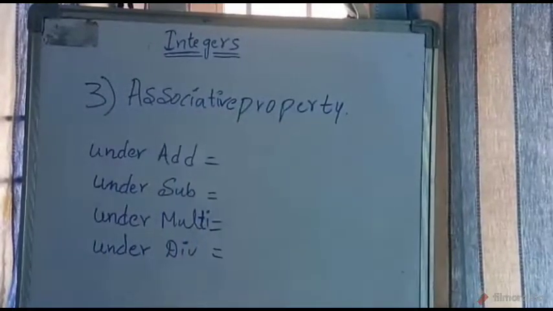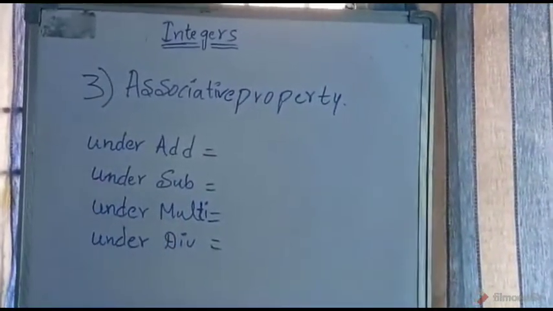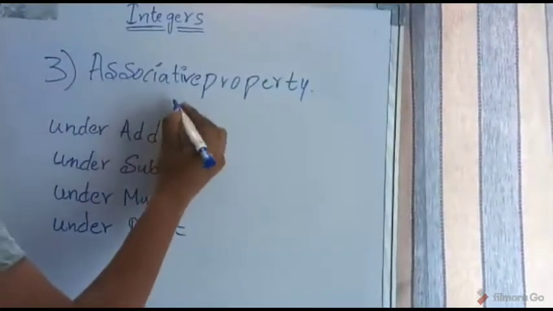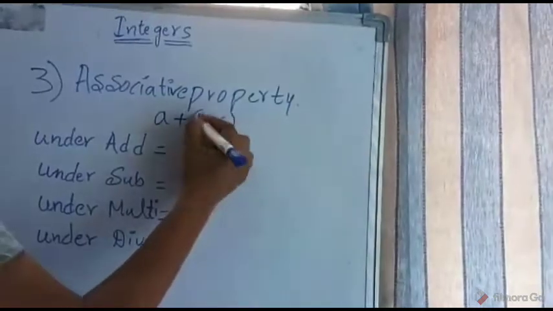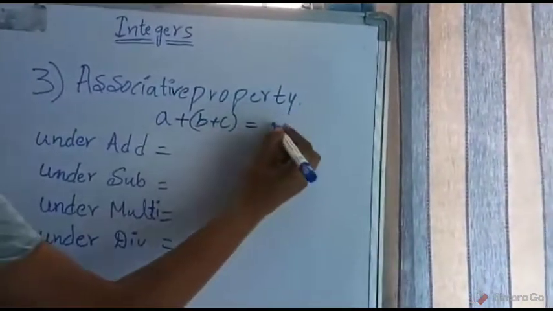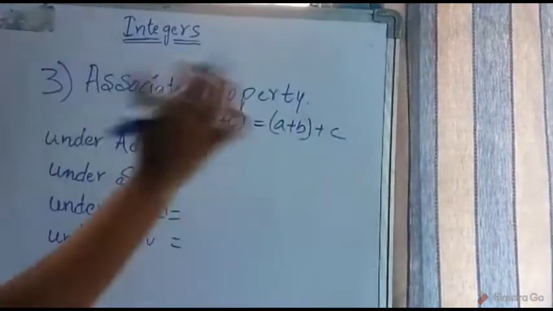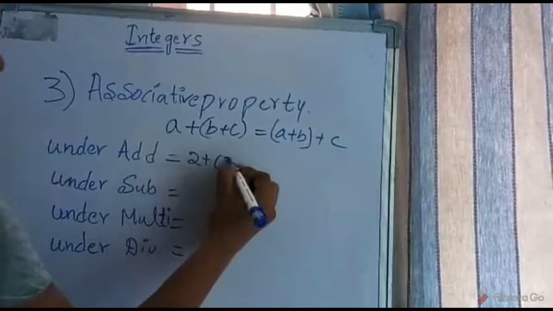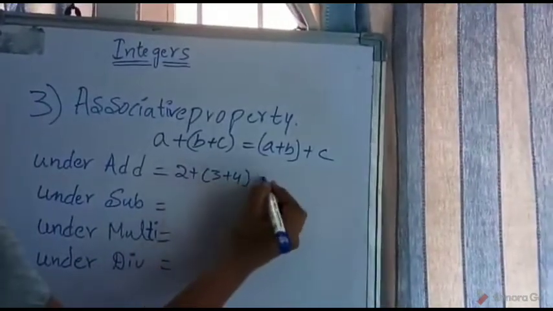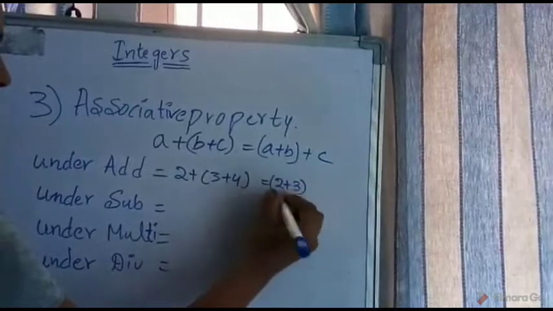Associative property. Let's check it with addition, subtraction, multiplication and division. For addition the formula is a plus b plus c equal to a plus b plus c, with the grouping changed. Let's check it out. So 2 plus 3 plus 4 equal to 2 plus 3 plus 4.